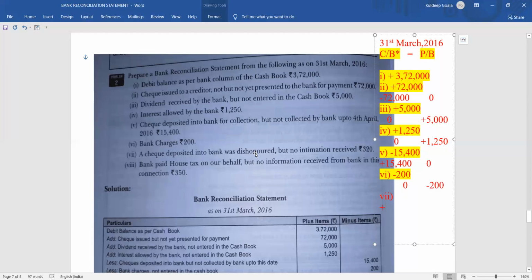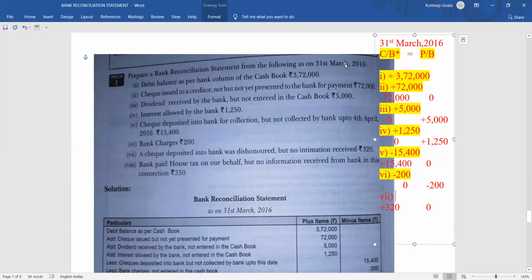So we assume that as soon as we deposited, we added 320 rupees. So we added 320 rupees in the cash book. But actually what happened? It was dishonored, so the money did not come in the passbook. So it was zero in the passbook, isn't it? Zero in the passbook. So what you have to do to make both the sides same? Our base is cash book.